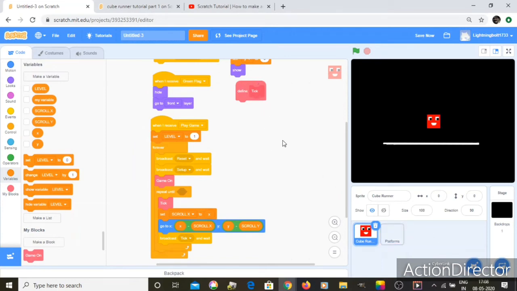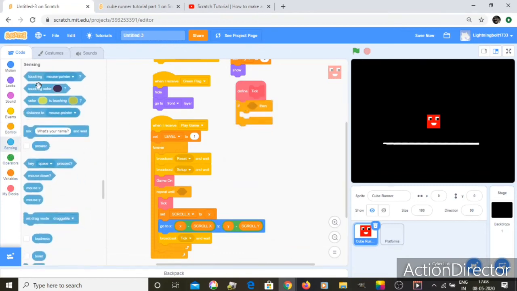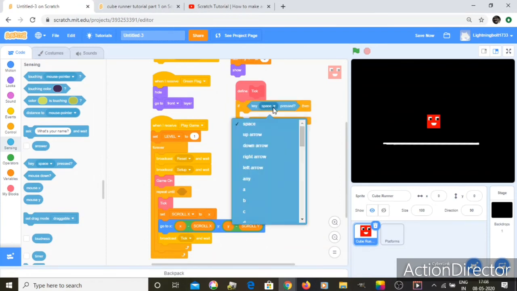And let's have a script to move our player. So define tick, and then we're going to say control if key pressed. You can do left arrow, right arrow, anything.